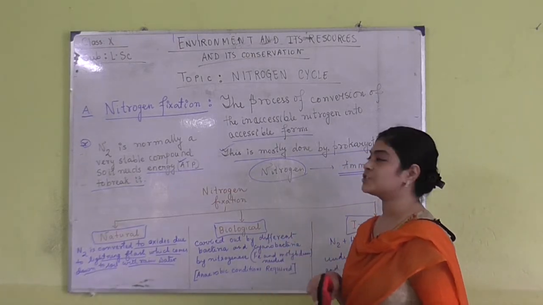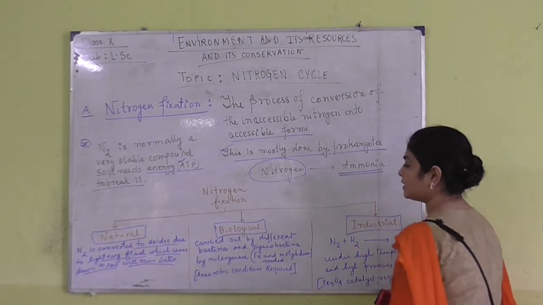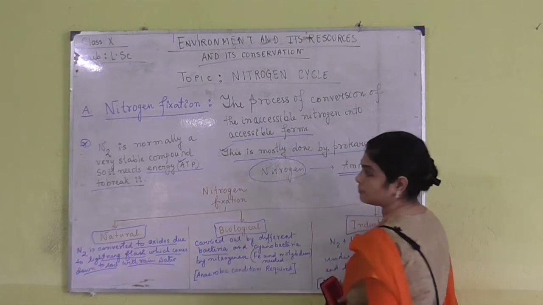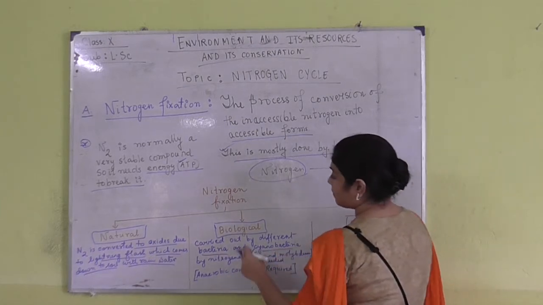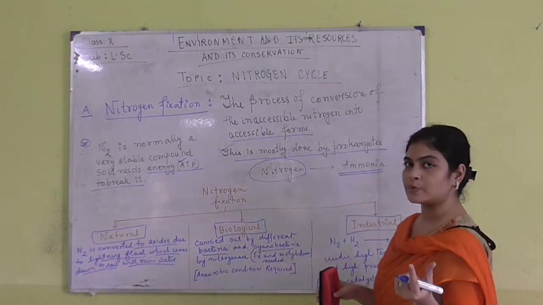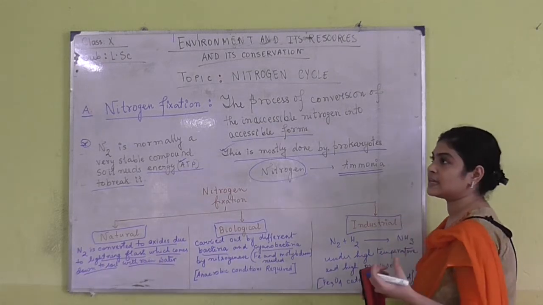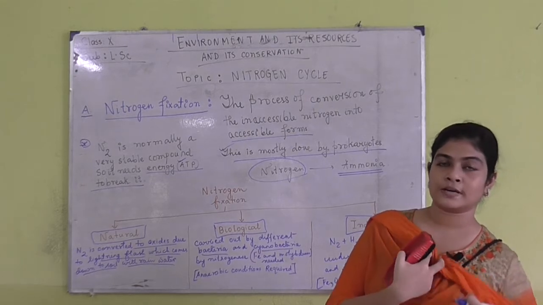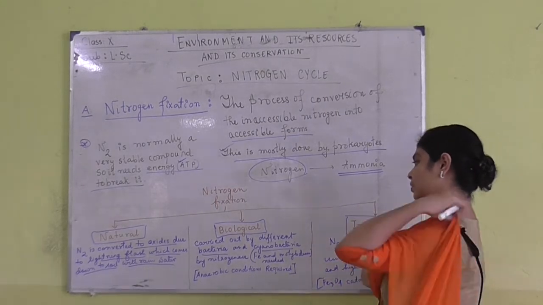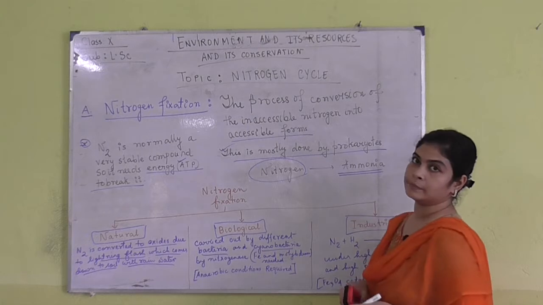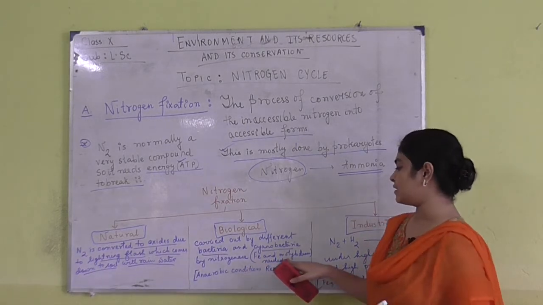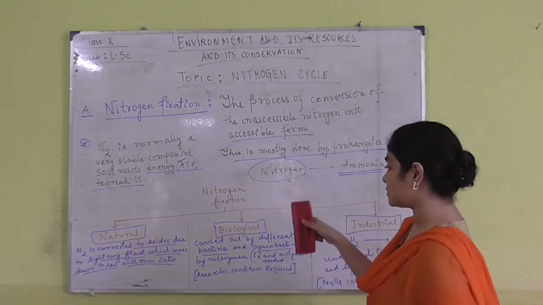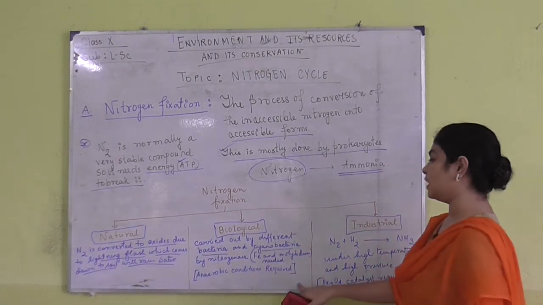Next we are coming to the biological fixation of nitrogen. How is it happening? It is happening with the help of the different types of bacteria, which I told you, and different kinds of cyanobacteria. These bacteria have a specific enzyme known as nitrogenase, which acts in the absence of oxygen, that means it only occurs in anaerobic conditions. Two different types of minerals are required for this: one is iron and the other is molybdenum. These two minerals are definitely needed for this process to continue. So that is the biological fixation of nitrogen.